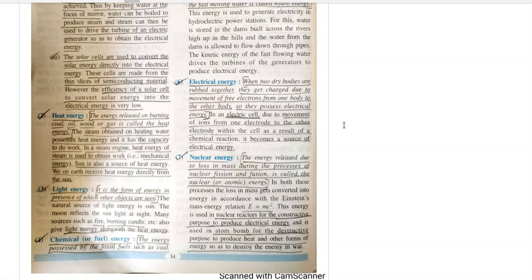Light energy. It is a form of energy in the presence of which other objects are seen. The natural source of light energy is the Sun. The Moon reflects the sunlight at night. Many sources such as fire and a burning candle also give light energy along with heat energy.